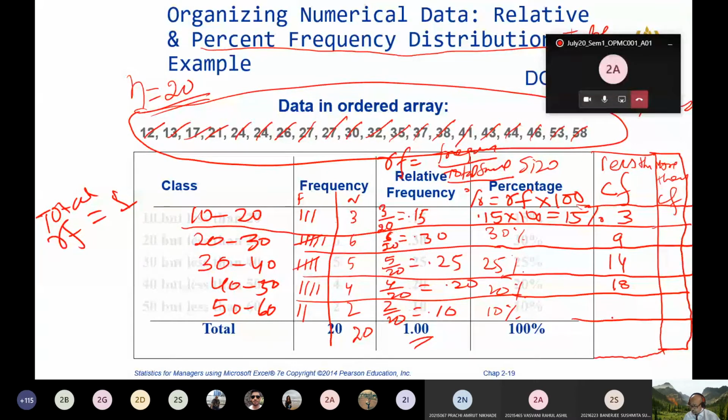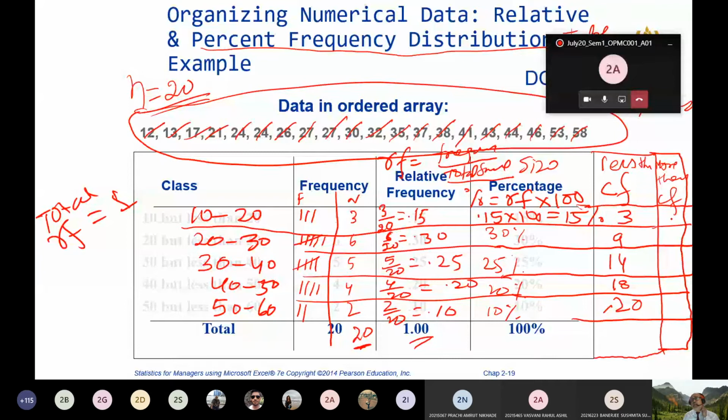And last, how many temperatures are less than 60? 18 plus 2, that is 20. Now you see this 20 and this 20 both are the same. So this is called less than cumulative frequency. Similarly, we can find out the more than cumulative frequency also.